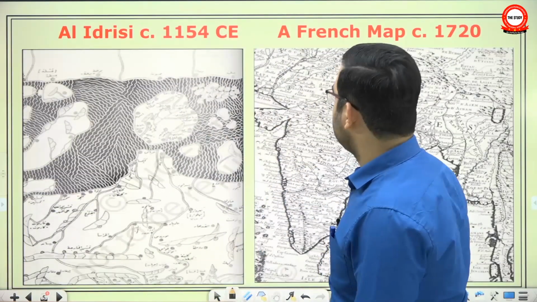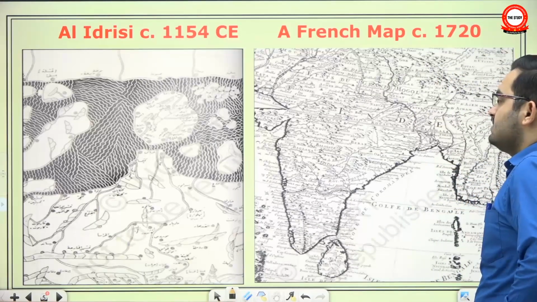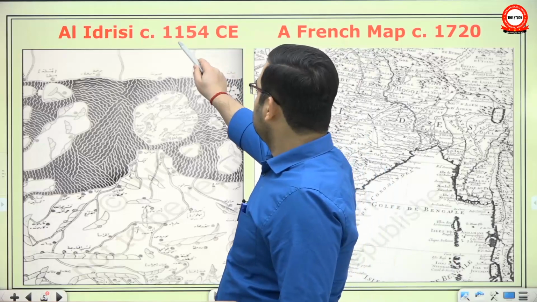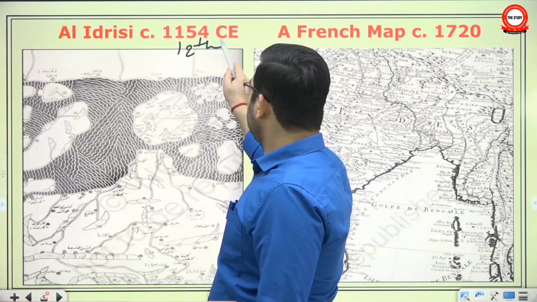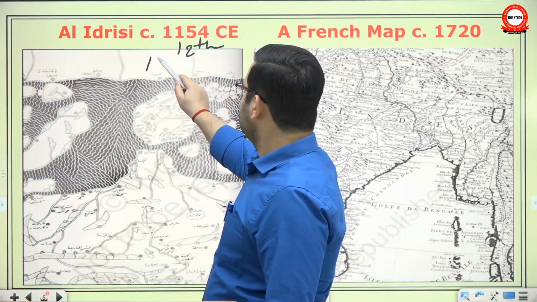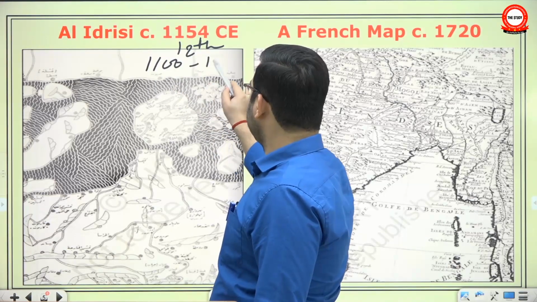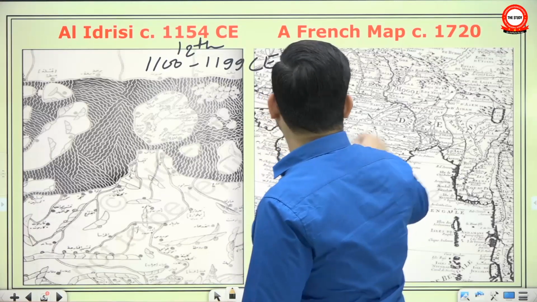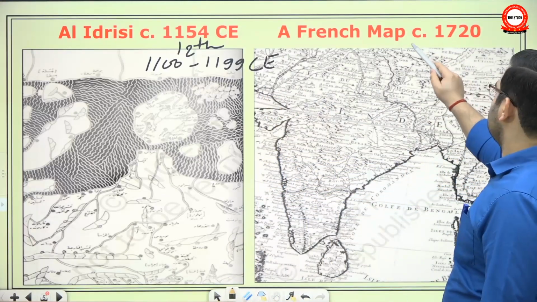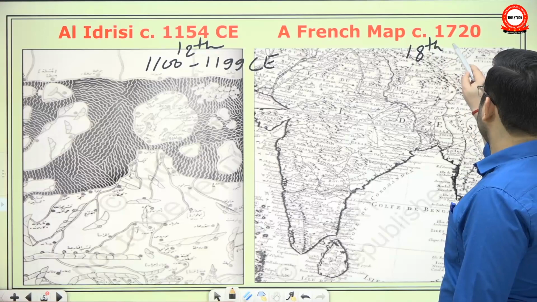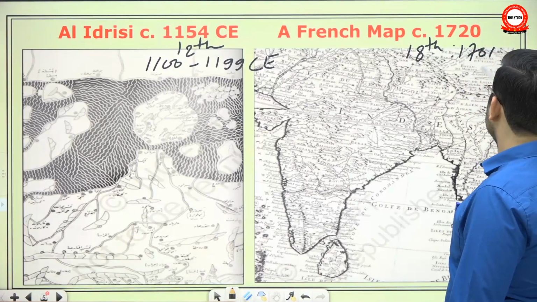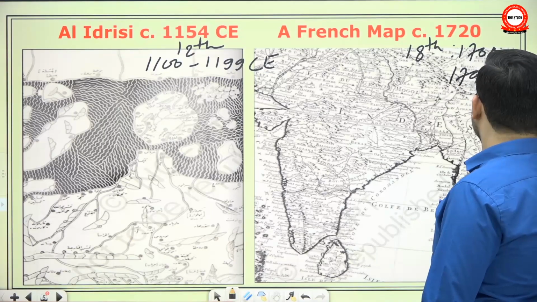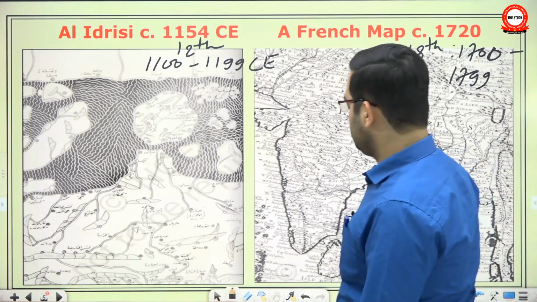So first we start with the example of cartography. It says it has compared two maps. A map produced in 12th century. Look, when I say 12th century, it means from 1100 to 1199 CE. Okay. And this is 18th century, which will be from 1700 to 1799. This will be the 18th century.